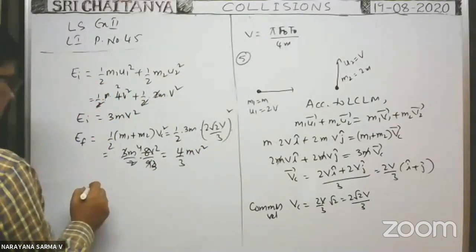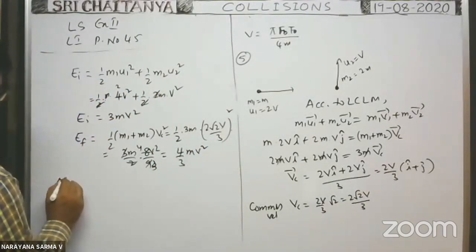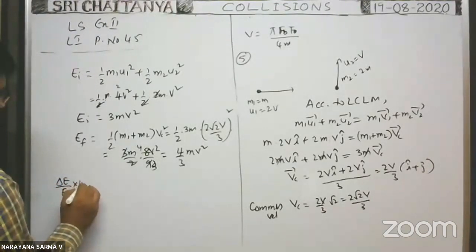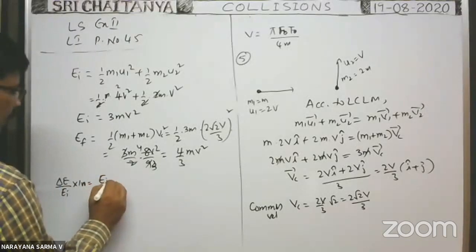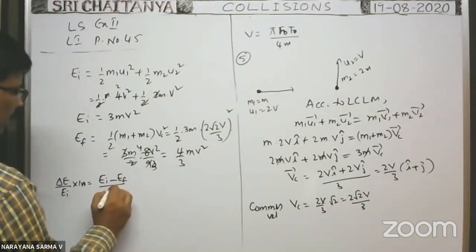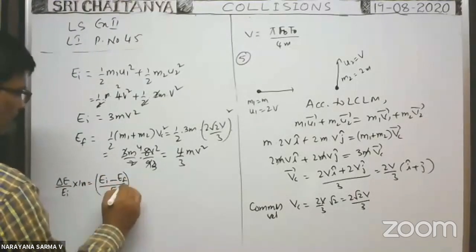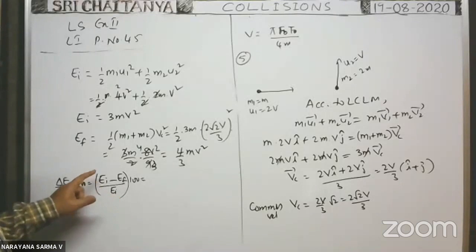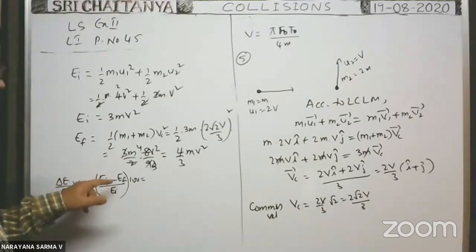Therefore, percentage loss of kinetic energy means loss of kinetic energy by initial kinetic energy into 100. That means initial kinetic energy minus final kinetic energy by initial kinetic energy into 100. Suppose if they ask percentage change in the kinetic energy, in such case final kinetic energy minus initial, whole by initial, into 100.